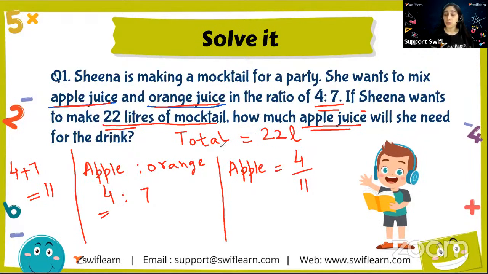To know how much apple juice will be there, I have to multiply the fraction by 22. On solving this, when I cancel, it comes out to be 2, and that comes out to be 8. 8 liters is the answer, right? So apple juice will be 8 liters.